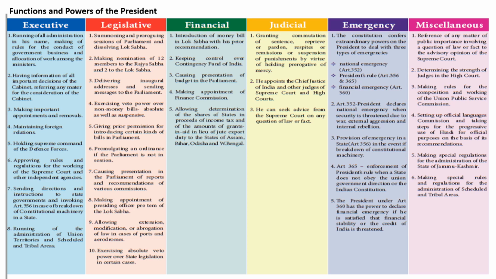Now let us see the powers of the President. We have various powers listed upon the Excel. So we will see one by one. The first one is the executive power of the President.